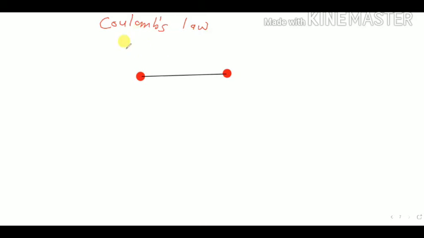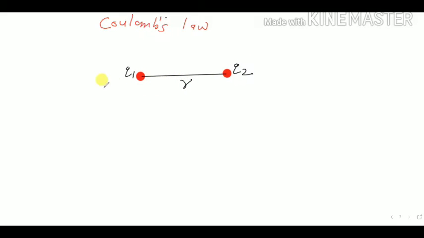So suppose this is charge q1, this is charge q2, and r is the distance.